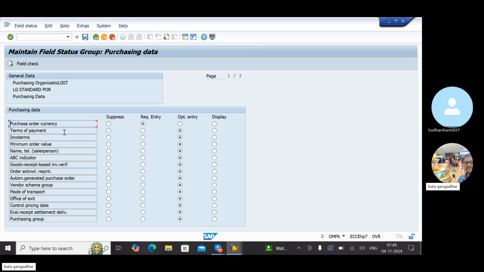Here the terms of payment field is suppressed. The options are required entry, optional, display. Instead of optional, select required entry.